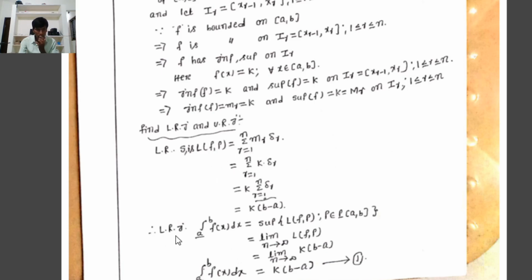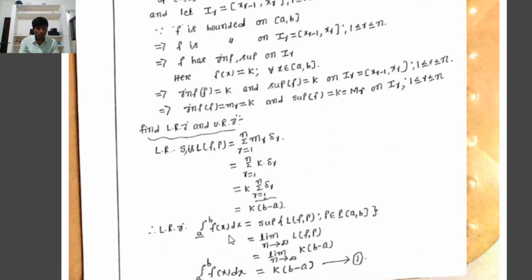Therefore, the lower Riemann integral equals the supremum of the set of all lower Riemann sums, that is, the supremum of the set of all L(f, P) such that P belongs to the set of all partitions of the closed interval [a, b]. For any partition the lower Riemann sum equals k(b - a), where k is constant and b - a is also constant.